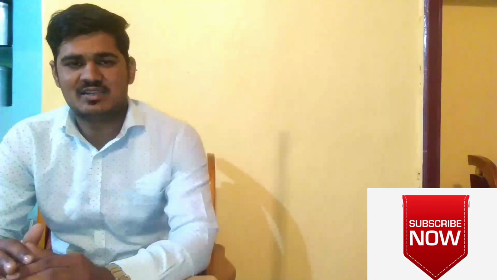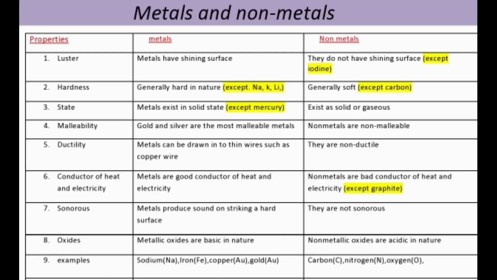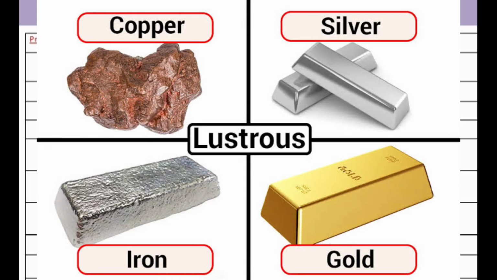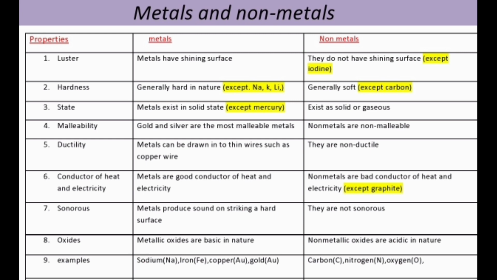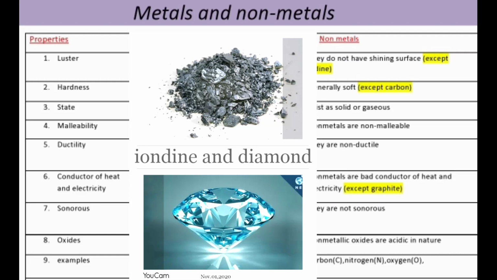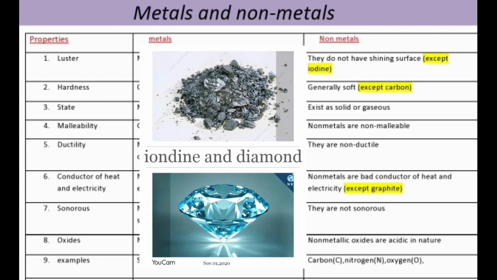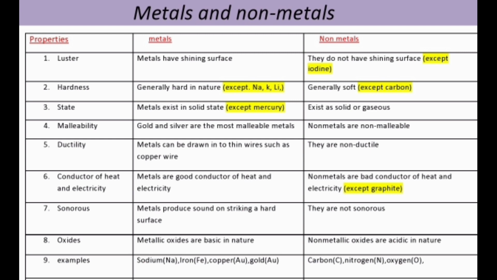So let us discuss the properties of metals and non-metals one by one. Let's begin. First one, the lustrous property. Luster means the metals have a shining surface. Here we can see that copper, silver, iron and gold have a shining surface. Non-metals do not have shining surfaces except iodine. Iodine is the only element which shines and it is a non-metal.